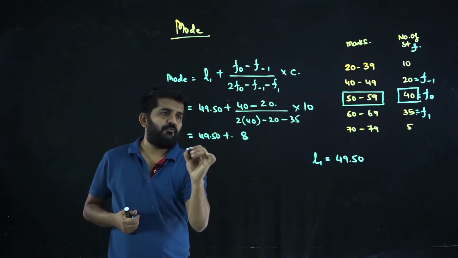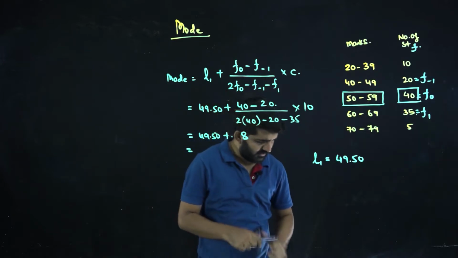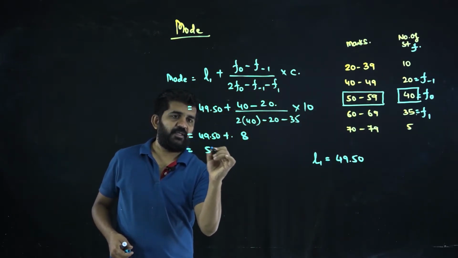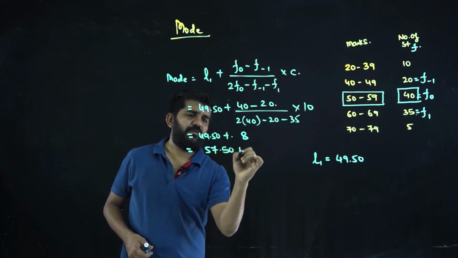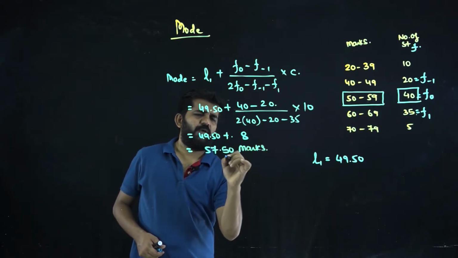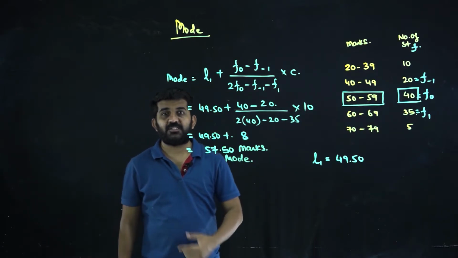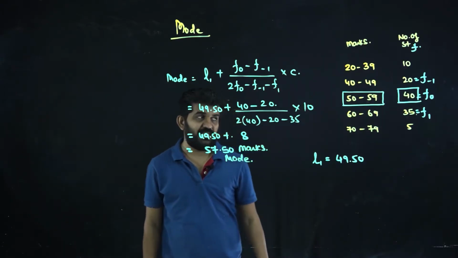What is the answer? 49.5 plus 8 is nothing but 57.50 marks will be moved. Now understand, even if it is an approximation technique, some of the things you should understand as this.